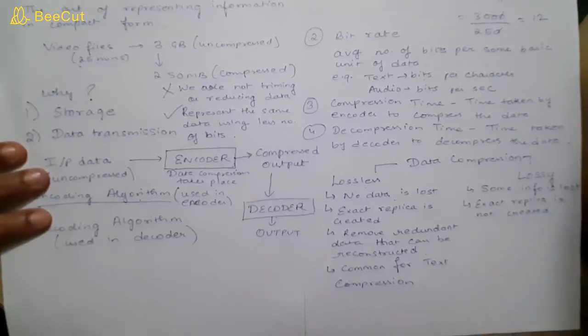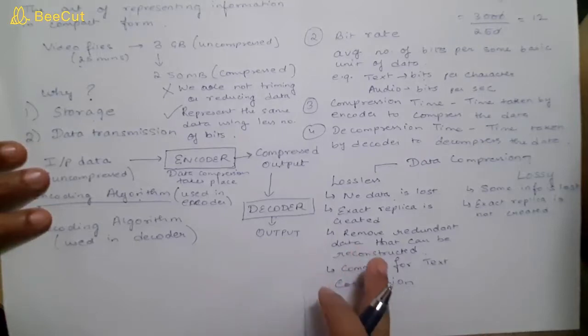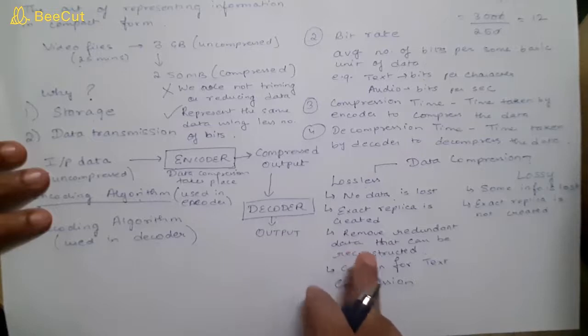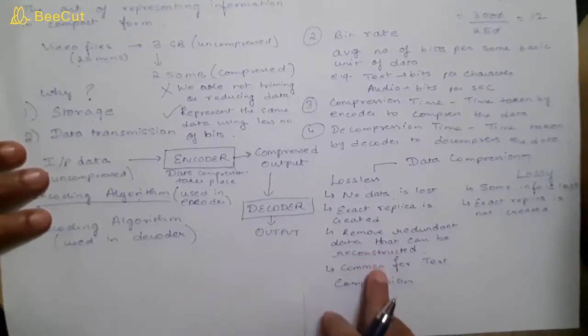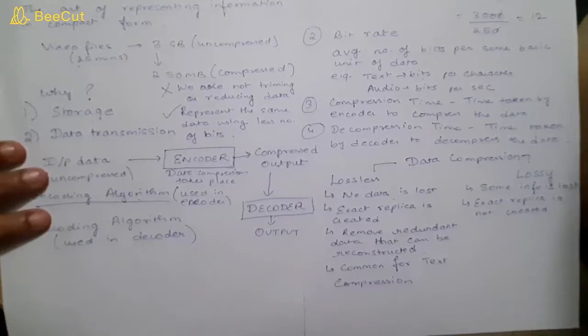Then the second thing: in lossless, we remove redundant data and reconstruct it from the data which is already present. But in lossy, we remove unessential information, like noise and undetectable details, to reduce the size.